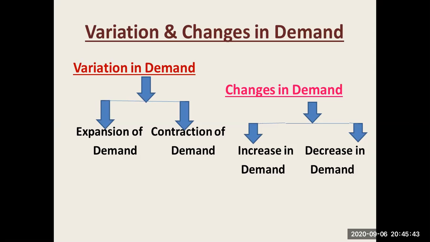That is called the increase in demand. The decrease in demand is due to unfavorable changes in the other factors, with the price constant. That is called the decrease in demand. So in this video, we have completed the last point: variation in demand and changes in demand.